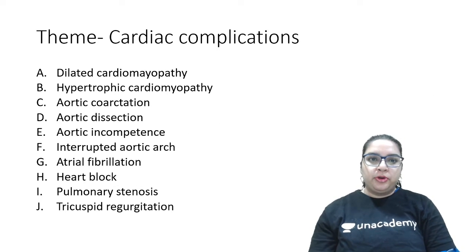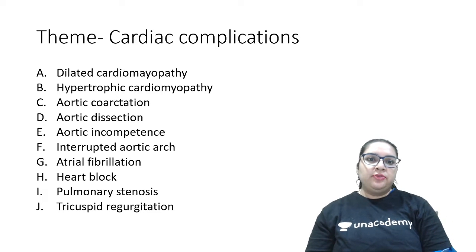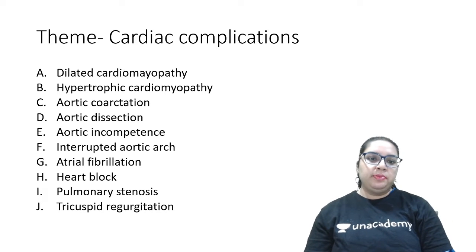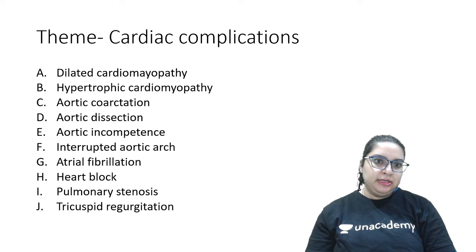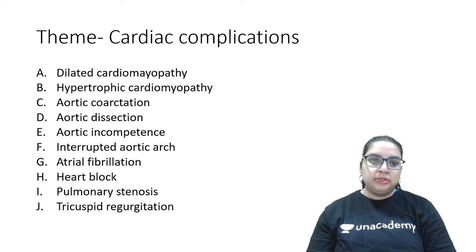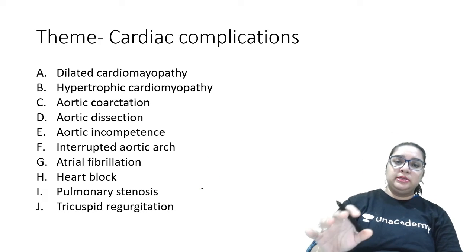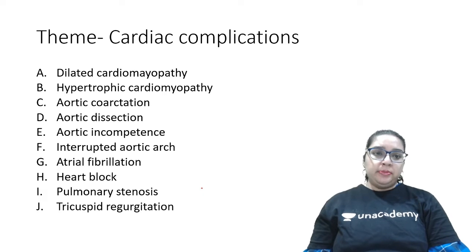Let's see some more. Now we are going to talk about cardiology. We have a few cardiac complications listed over here: dilated cardiomyopathy, hypertrophic cardiomyopathy, aortic coarctation, aortic dissection, aortic incompetence, interrupted aortic arch, atrial fibrillation, heart blocks, pulmonary stenosis, tricuspid regurgitation. Okay, so these are all the complications.